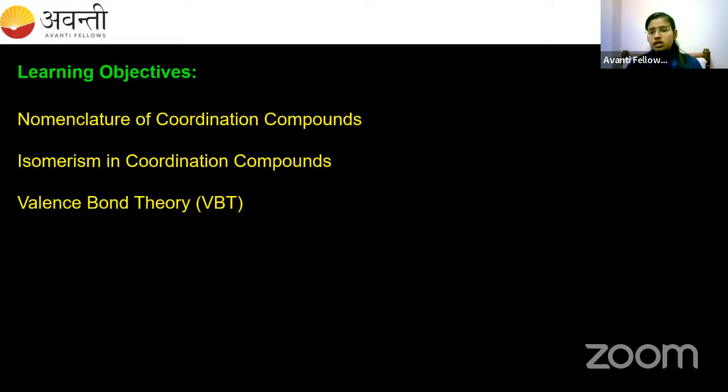chelation. JNV North and Middle Andaman students, chelation means ring formation. I explained this in the previous class itself, but no problem, I will give you the gist of it now. Chelation means ring formation. Ethylene diamine is a bidentate ligand, meaning it has two donor sites. If that ligand forms coordinate bonds with the metal, of course this is my metal atom, and the formula for ethylene diamine is CH2CH2, NH2, NH2. So this is one ethylene diamine molecule.